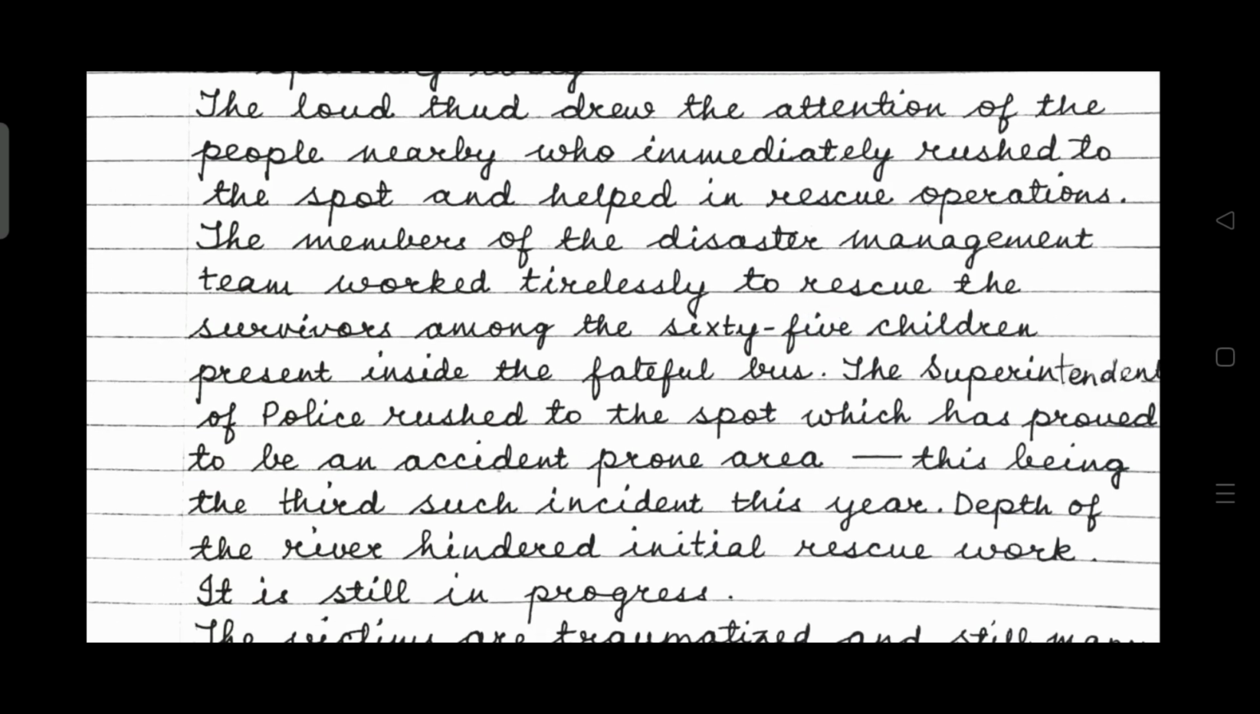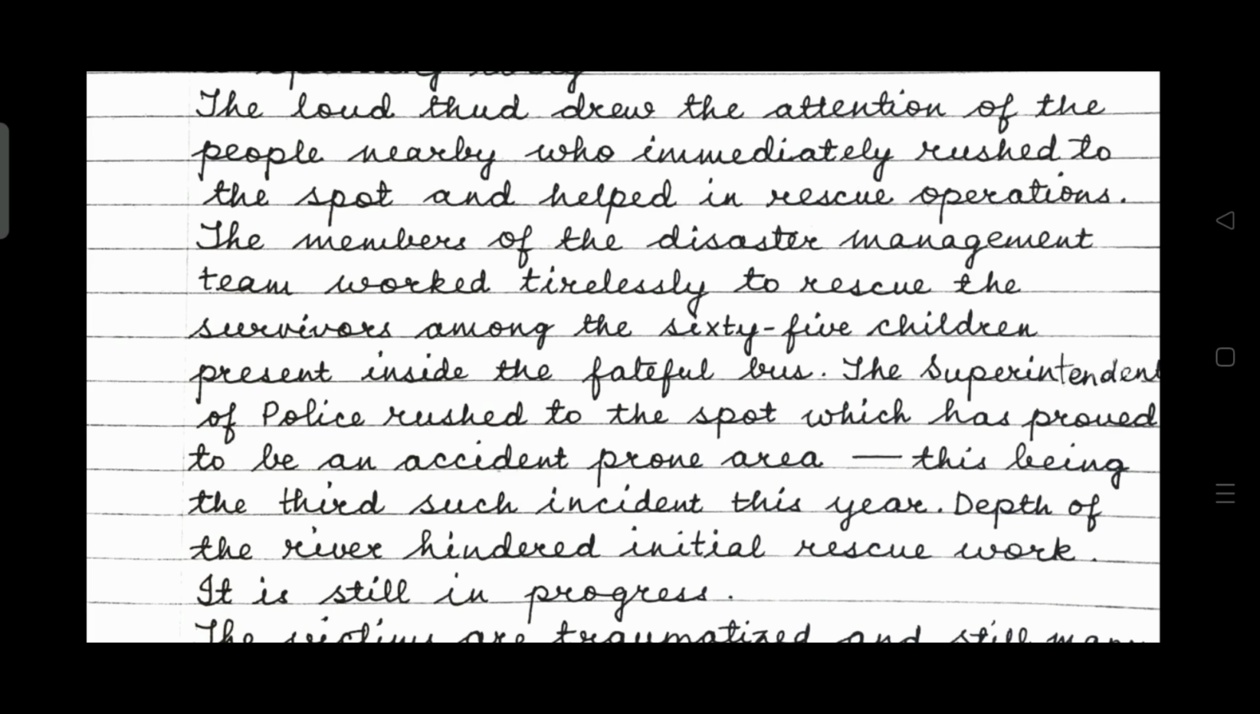The loud thud drew the attention of the people nearby who immediately rushed to the spot and helped in rescue operations. The casualty is important and after the accident comes the rescue operation. In this paragraph, the rescue operations have been mentioned. The efforts to rescue the trapped children, the survivors and to recover the deceased has to be mentioned clearly in